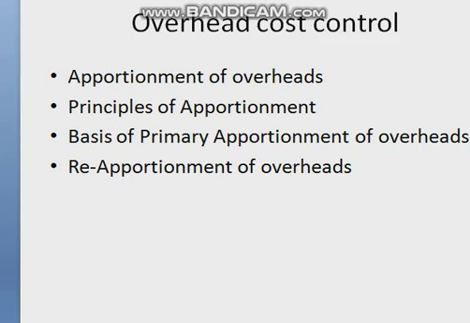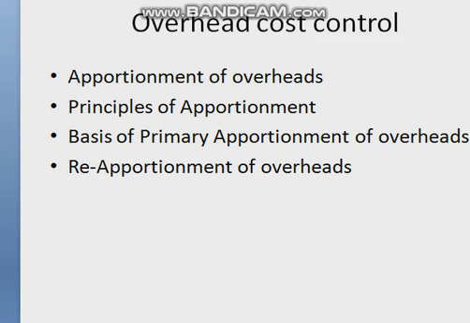For example, lighting expenses may be apportioned on the basis of a survey of the number of light points, size, estimated hours of use, etc. Similarly, assessment of the time spent by the works manager on different departments or cost centers, or the sales manager in promoting the sales in the different zones, are examples of the cases where this method is used for the apportionment of overheads.